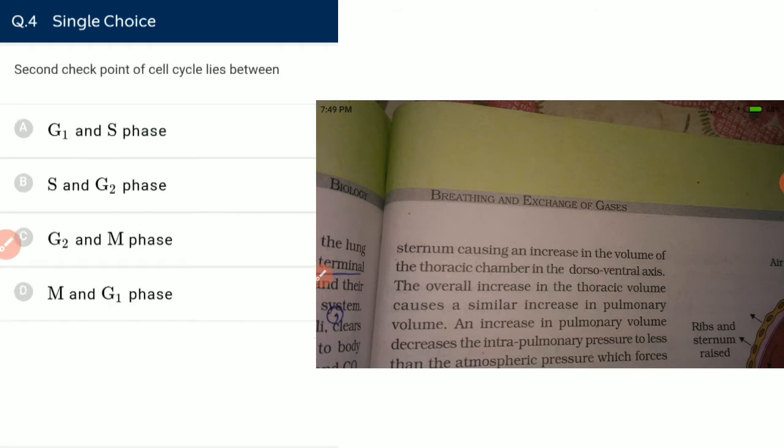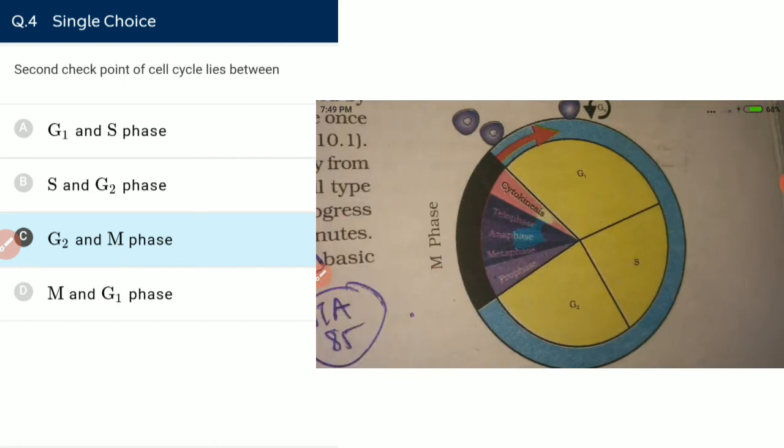The second checkpoint of the cell cycle lies between G2 and M. So let's talk about the checkpoints. The first checkpoint lies between G1 and S, and the second checkpoint lies between G2 and M.